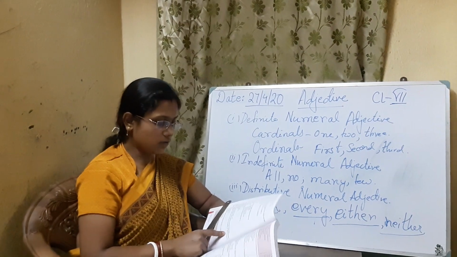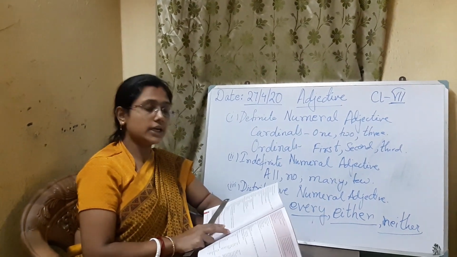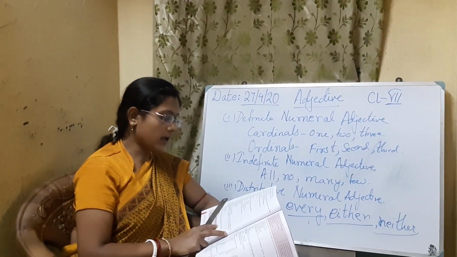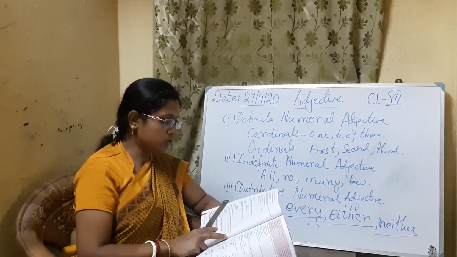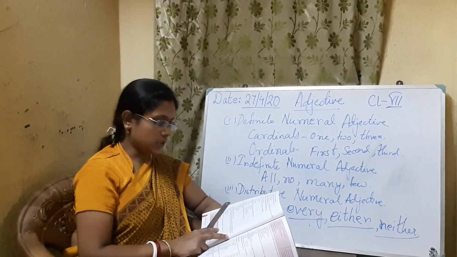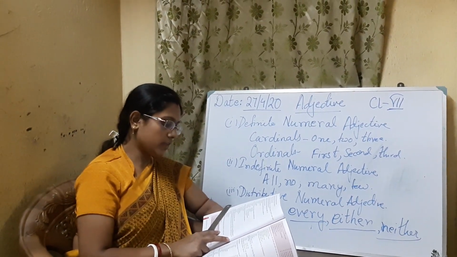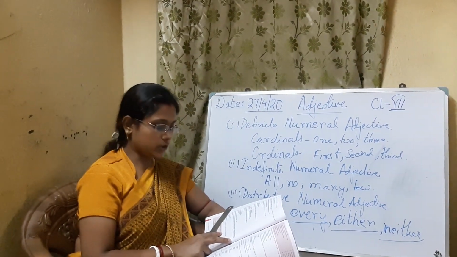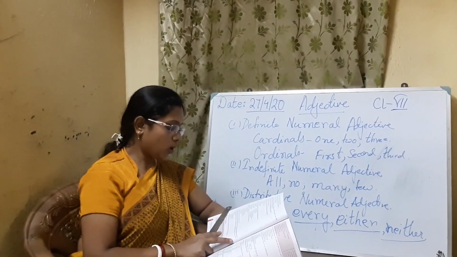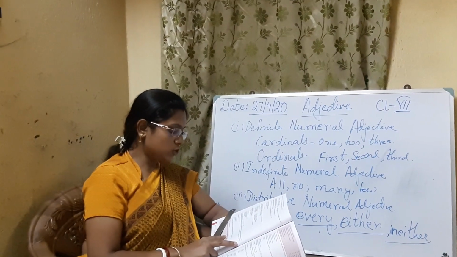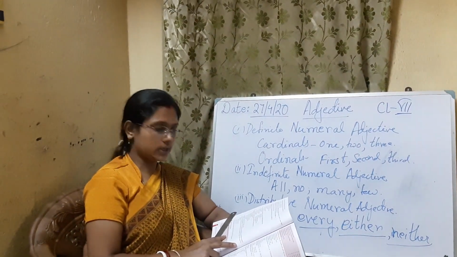And now lastly we will see about interrogative adjectives. Interrogative adjectives means few words which are used to ask questions, like what, which and whose. When they are used with nouns to ask questions, they are called interrogative. Like what manner of man is he, which way shall we go, whose book is this.